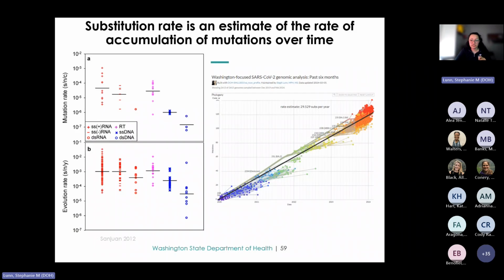So estimating mutation rates can be quite challenging, if not nearly impossible, because it involves measuring errors during replication on a molecular level. However, we can use alternate estimates known as the substitution rate. And the substitution rate reflects the rate at which mutations accumulate over time and become fixed in a population. And this is observable through sequencing data.